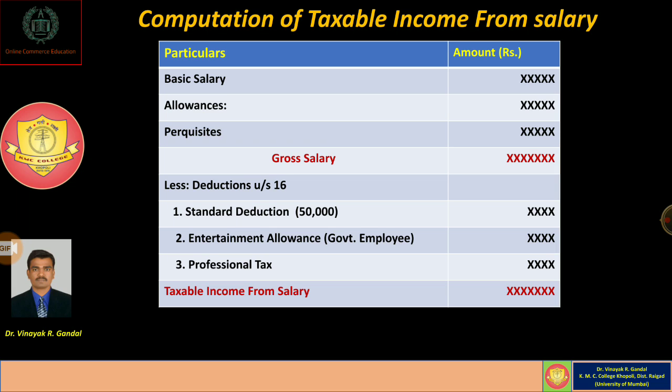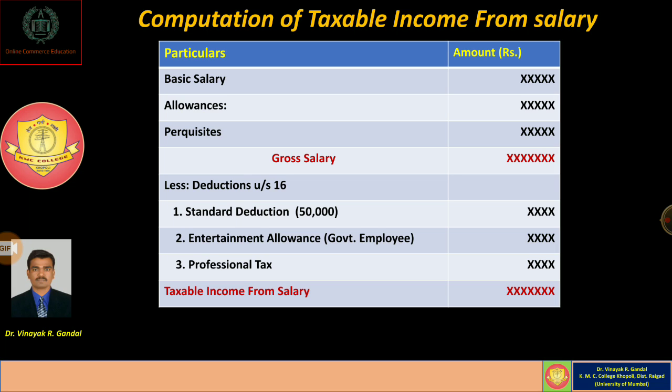There are three main forms of salary income: basic salary, allowances, and perquisites. Whatever basic salary or pay scale an assessee is getting from the employer is always chargeable to tax.